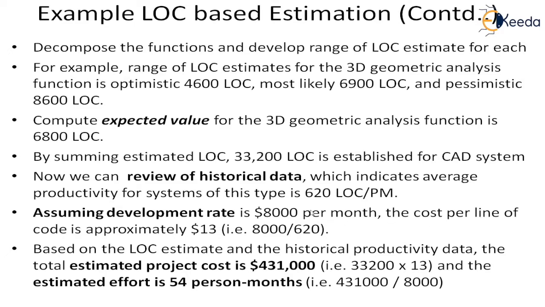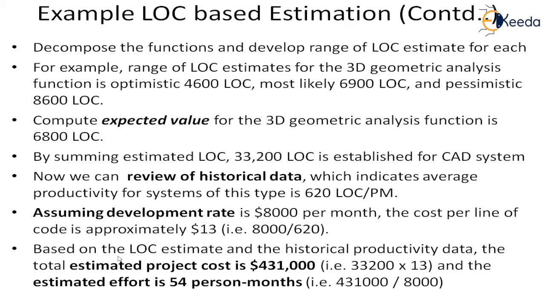The cost per line of code is approximately what? By combining these two data, you can say that the cost per line of code is $13. So a single line will cost $13. And this is not only the construction cost, it is the complete development cost, that means right from the requirement analysis to the delivery. That is how the project database is kept.